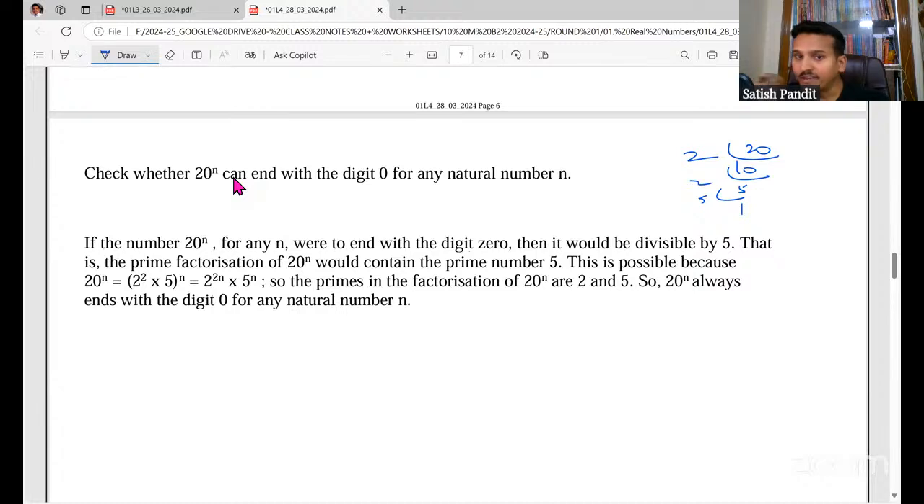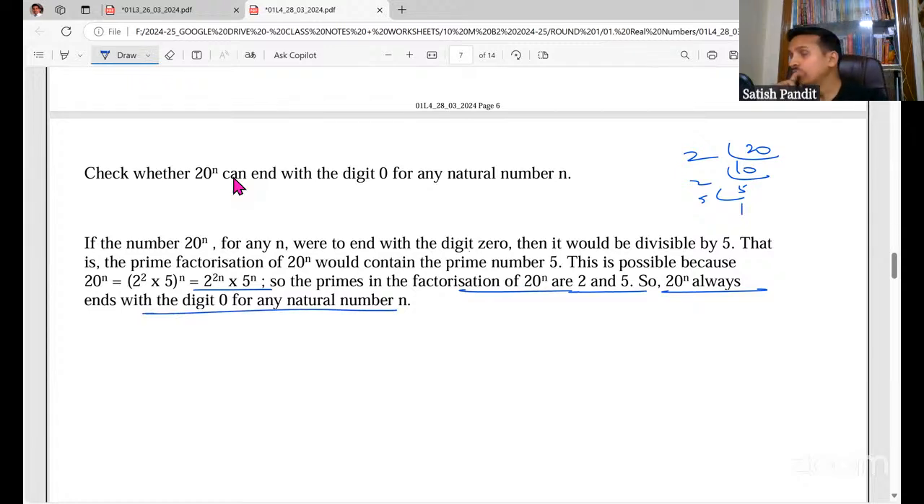So here we'll write differently. If the number 20 to the power n for any n were to end with the digit 0, then it would be divisible by 5. That is, the prime factorization of 20 to the power n would contain the prime number 5. This is possible because 20 to the power n is (2 to the power 2 into 5) to the power n. If you apply the laws of exponents, you will get something like this. So the primes in the factorization of 20 to the power n are 2 and 5. So 20 to the power n always ends with digit 0 for any natural number n.